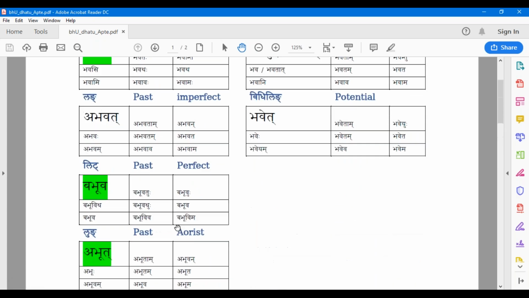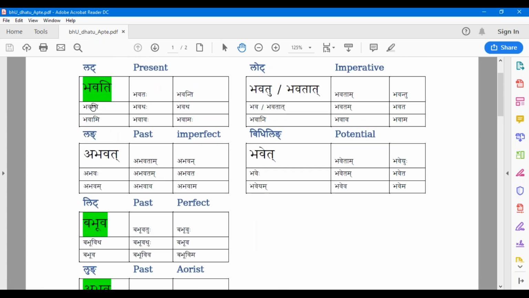So if you look at all these green highlighted words, if you have bhavati, you can form all these four tables easily. You should know a little bit of background, but if you start with bhavati, and you know the rules, you can mechanically form all these four tables.